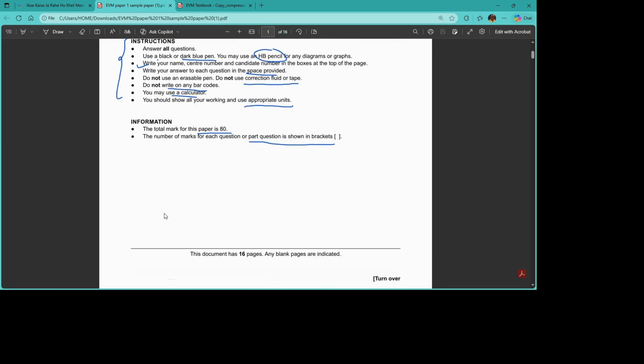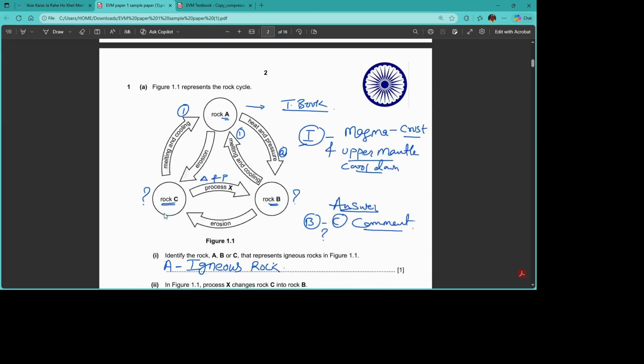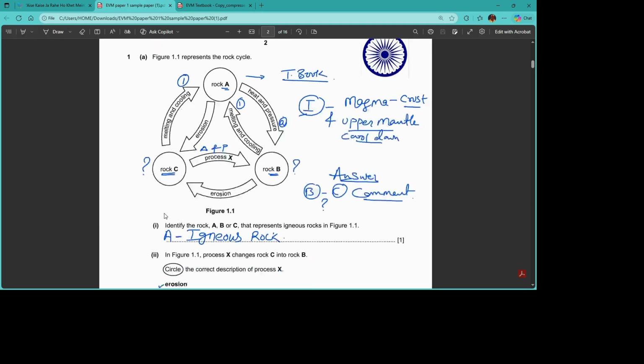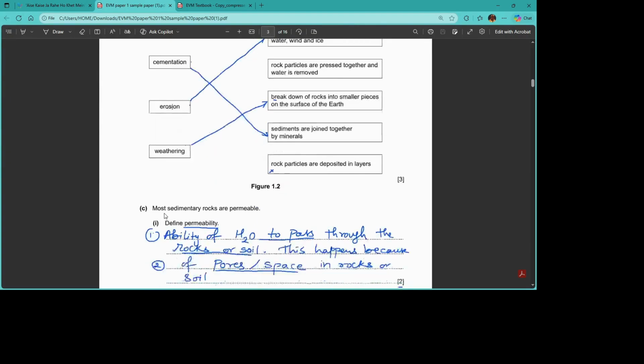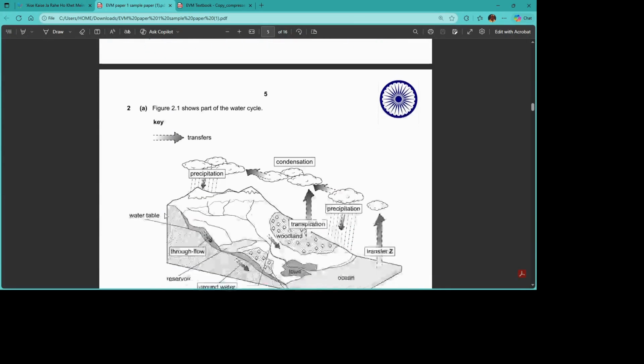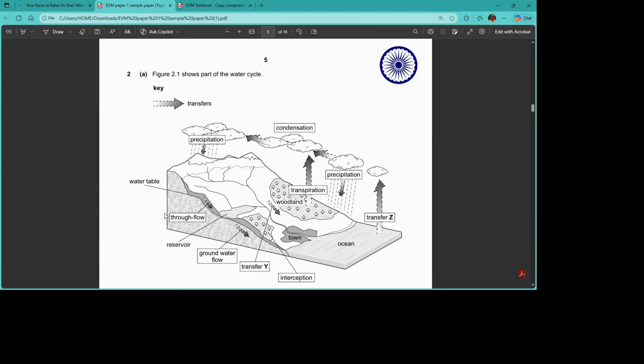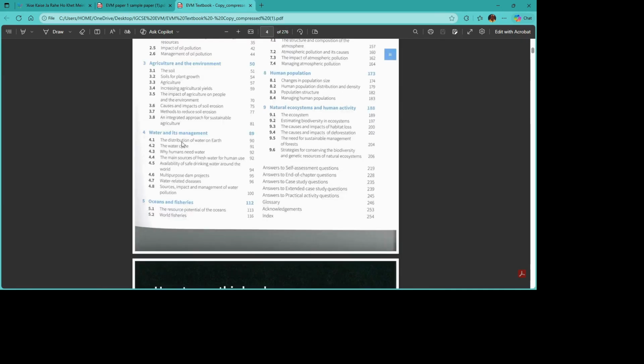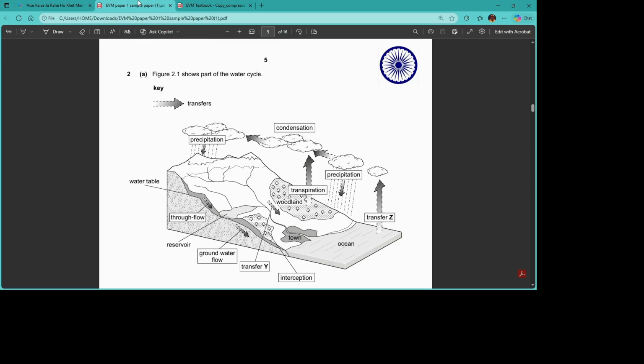The paper consists of 80 marks, and at the end of every question you will see the total number of marks for that particular question. So we have solved the first question, related to the rocks and minerals topic. Let's go to the next topic on page number 5, chapter number 4. As we can see, chapter 4 is water and its management. Figure 2.1 shows part of the water cycle.